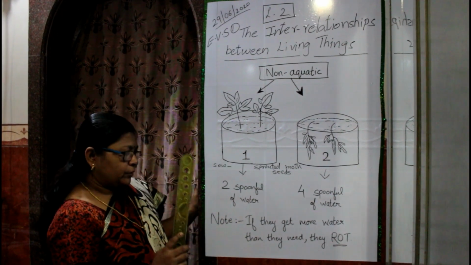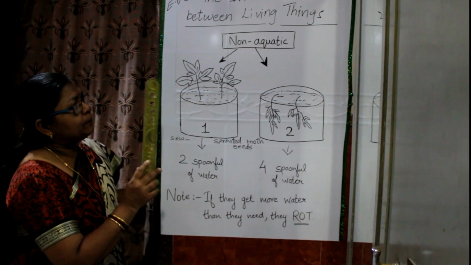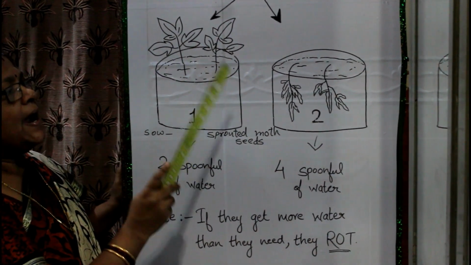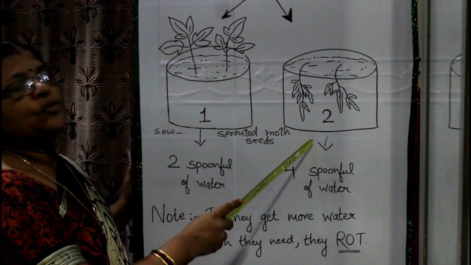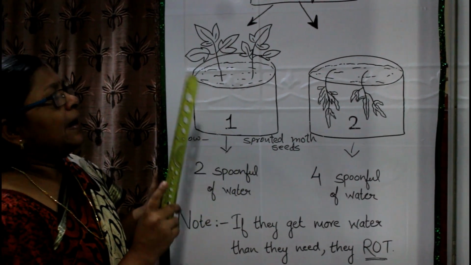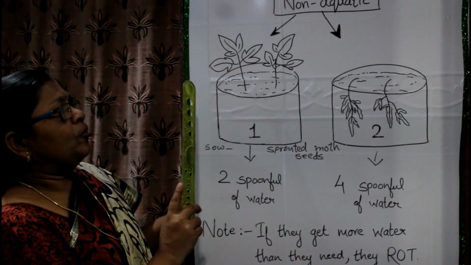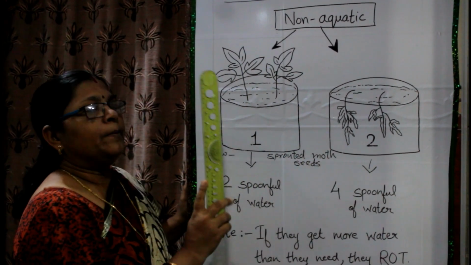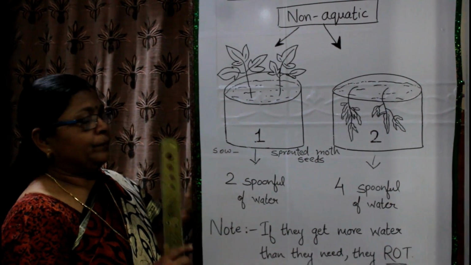After that, you will notice that the plant in container 1 will grow well and the plant in container 2 will rot. What we have understood from this is that plants which are non-aquatic will not grow in marshy land.